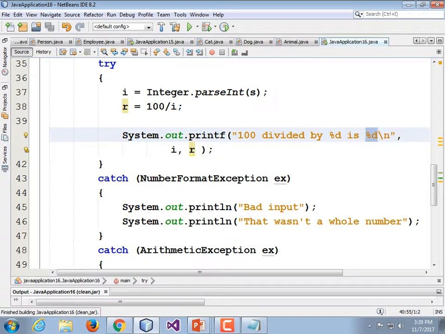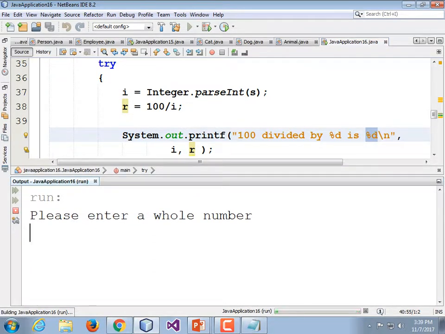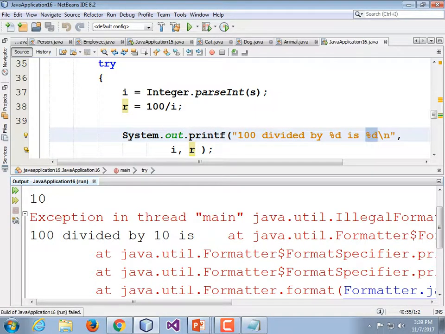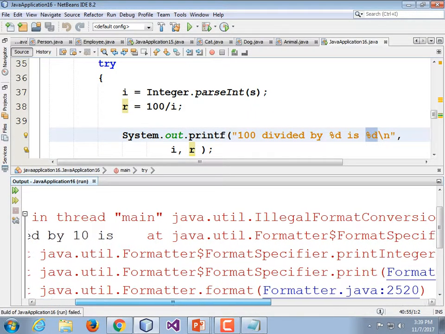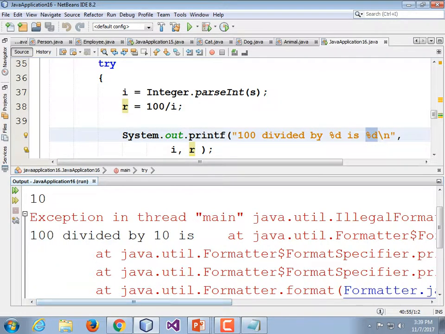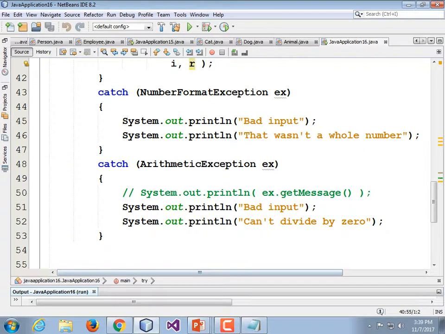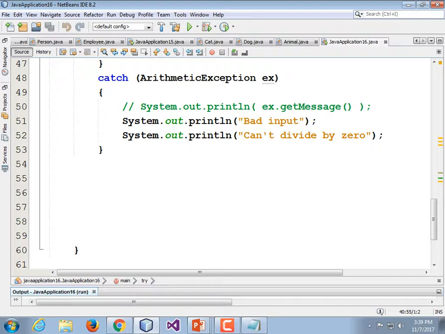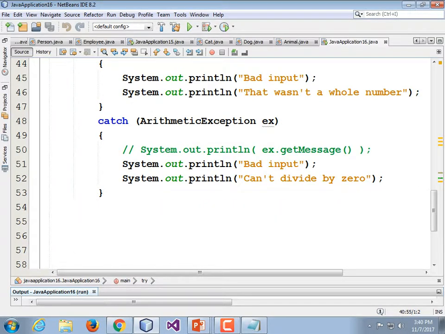So I run it. Please enter a whole number. I'm going to type everything right. 10. And it blows up because it didn't catch it. What have I done wrong? Don't I have my... You have your get message? Oh, I forgot to put my last one in when I was undoing things. Okay, fine. Type it in again.